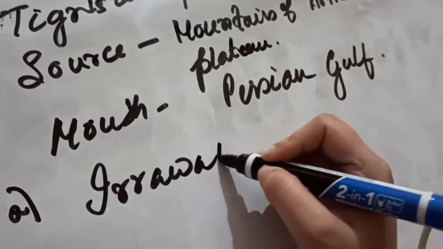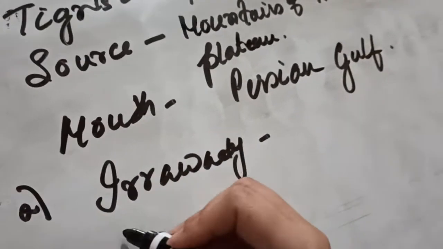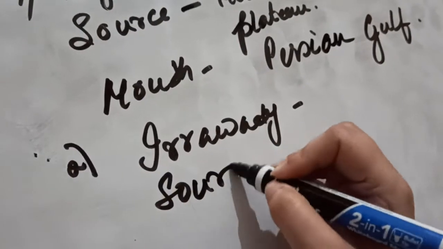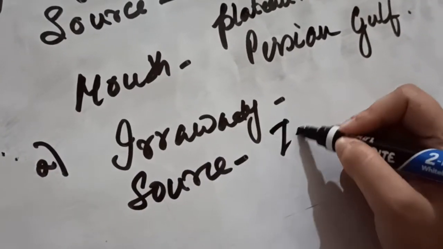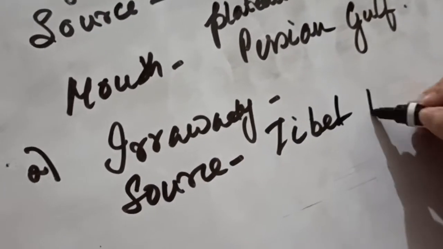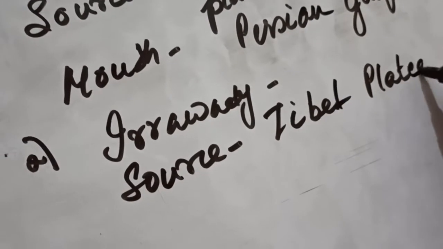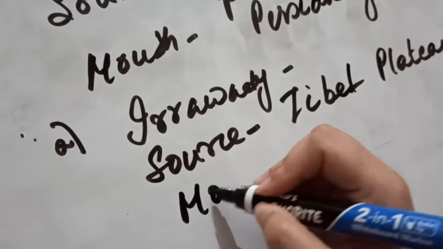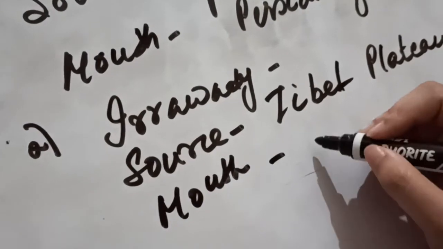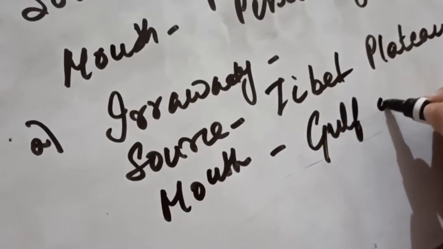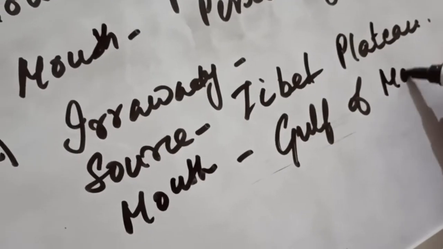Next after Tigris is the Irrawaddy river. The source of this Irrawaddy is in Tibet plateau and the mouth is in the Gulf of Martaban.